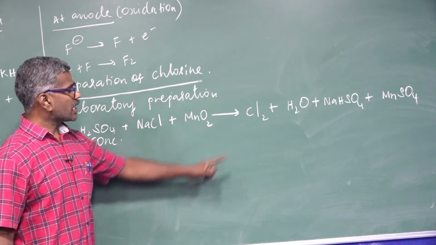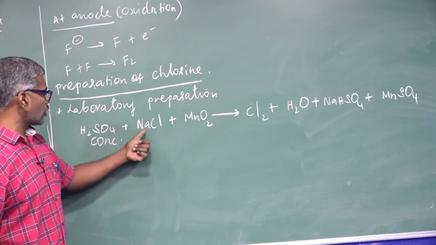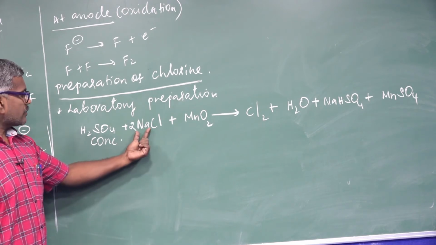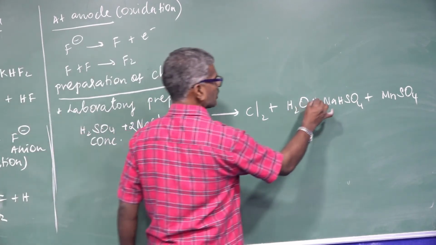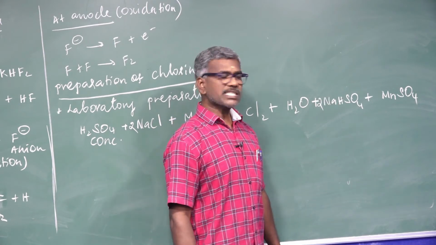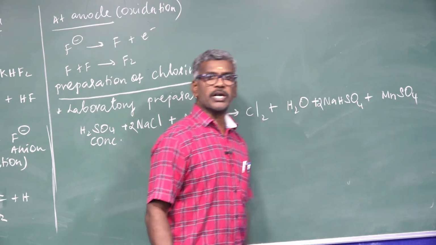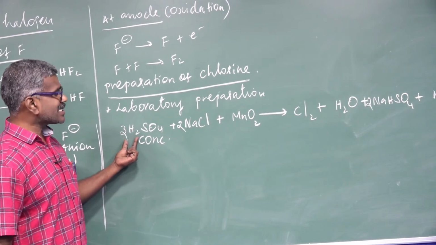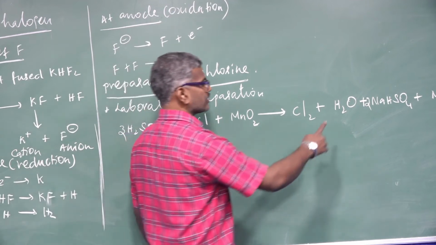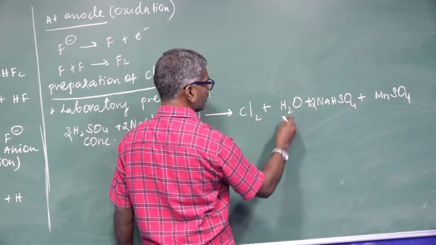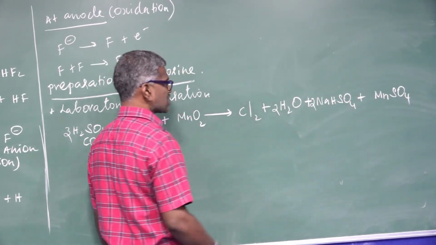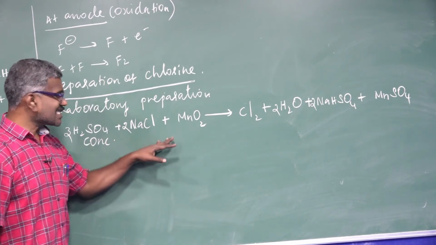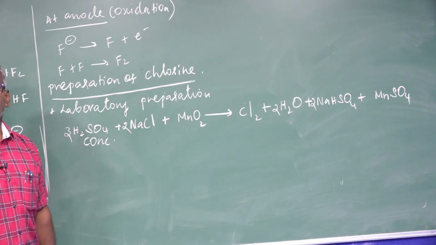Balance the equation. How many chlorine? 2 chlorine; here only 1, so 2 times. How many sodium? 2 sodium, here 2 sodium. How many sulfate? Here 2, here 1, so 3 times. How many hydrogen? 6 hydrogen; here 2 hydrogen, remaining is 2 hydrogen. How many oxygen? 2 oxygen; this is 2 oxygen. The equation is balanced. This equation is common for all the halogens.